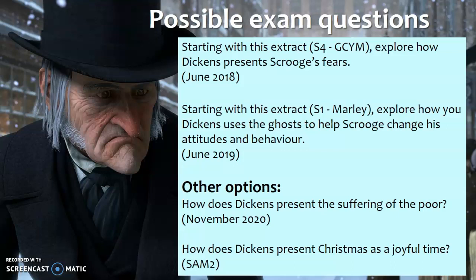With only one lead character and one absolutely central character in this, you're almost certainly going to see Scrooge as the named character. Possibly the Cratchits, and they have been referred to before, but you definitely need to be confident with Scrooge, because whatever you write, whatever question it may be, if it isn't directly about Scrooge, he is still somebody who's going to feature in your answer. So make sure that you think about how you could link him to different things like the suffering of the poor. Well, who causes that? Scrooge does, ultimately, in the way he treats Bob Cratchit, which is representative more widely of how rich class treat poor class, and so forth. So you can see those questions there.